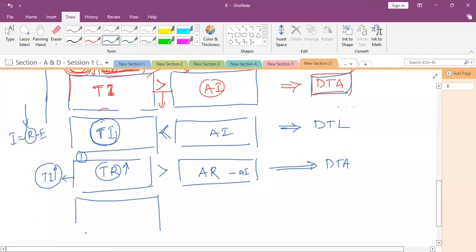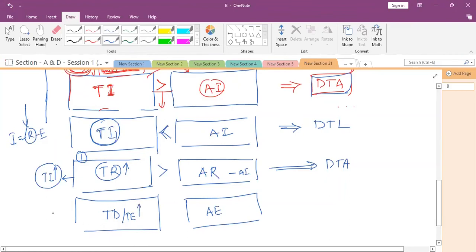Then another case is there: tax deduction or tax expenses are recognized first, and then accounting expense is recognized later. What will happen here? Your tax expenses increased.